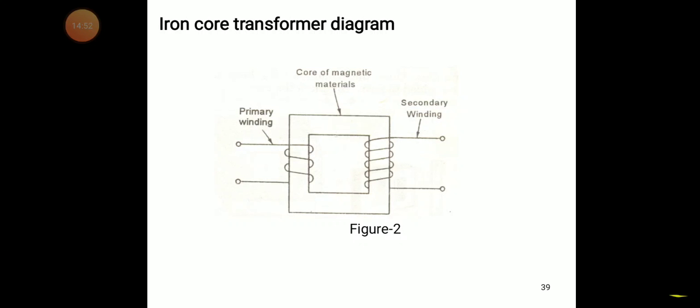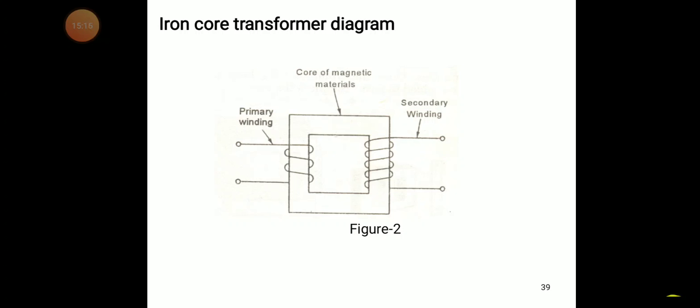So this core is used to pass the flux from one circuit to another circuit. The flux is the magnetic flux. Whenever we use magnetic materials without any loss, the total flux is linked with the next coil. That's why we use the core.